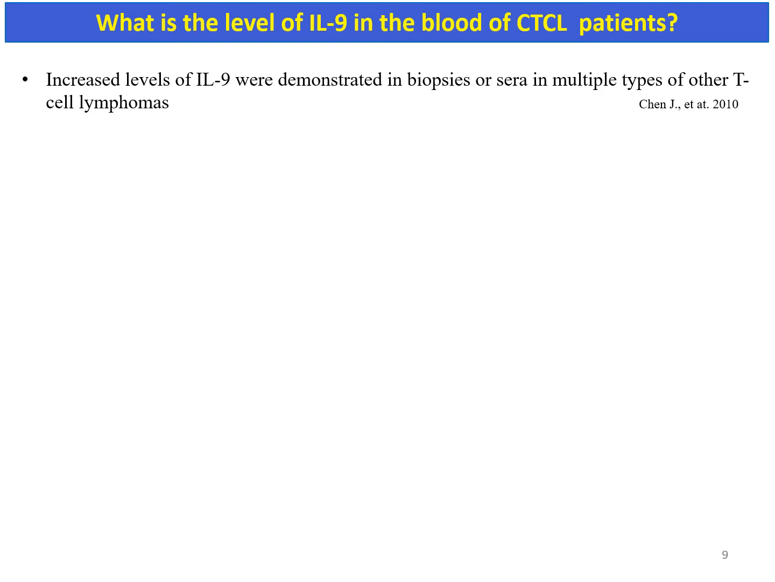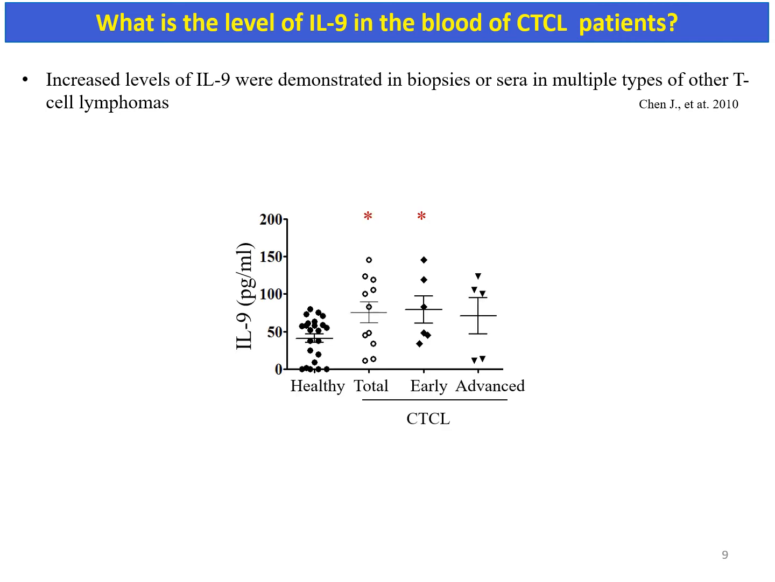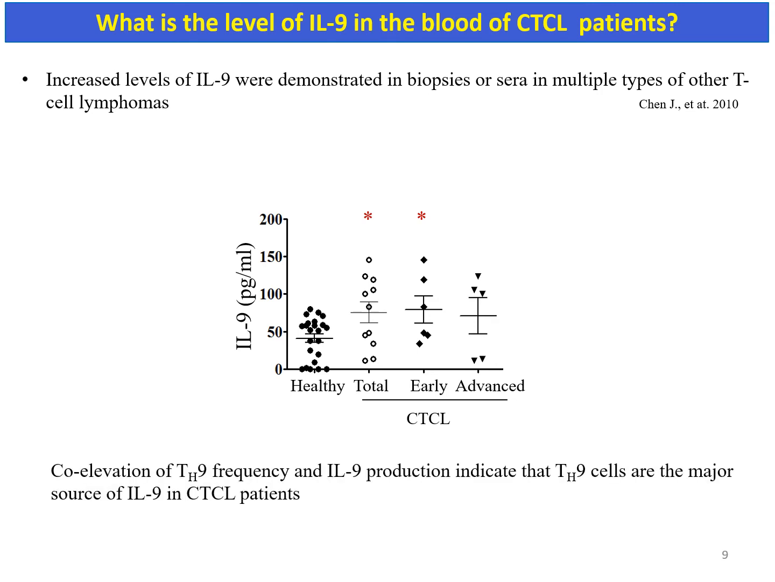Similar to flow cytometry data, we have found that IL-9 production was higher in CTCL patient as compared to healthy donors. So co-elevation of Th9 cell frequency and IL-9 production indicate that Th9 cells are the major source of IL-9 in CTCL patients.